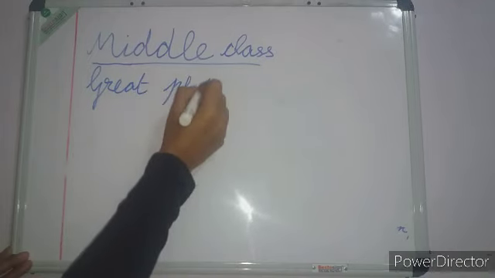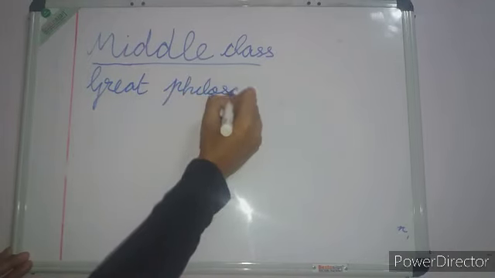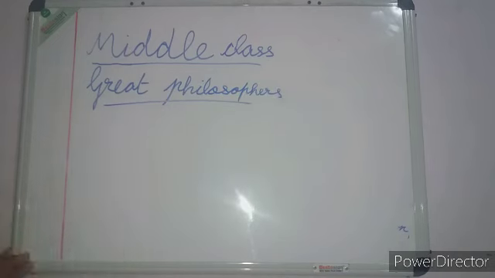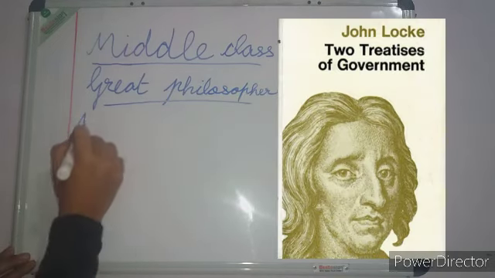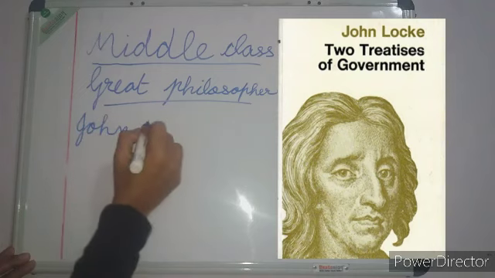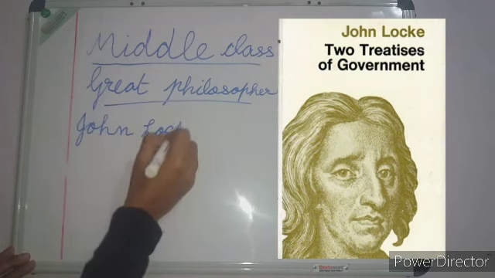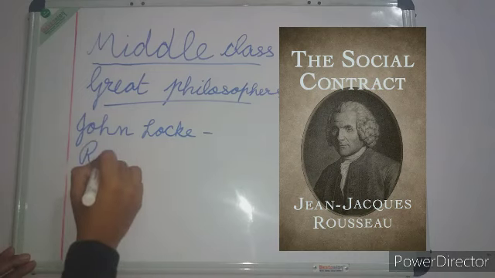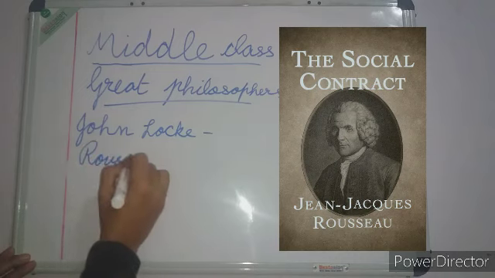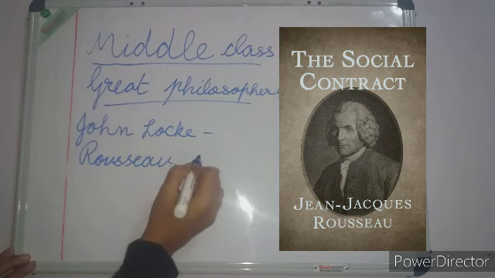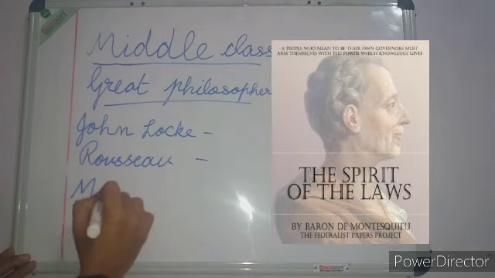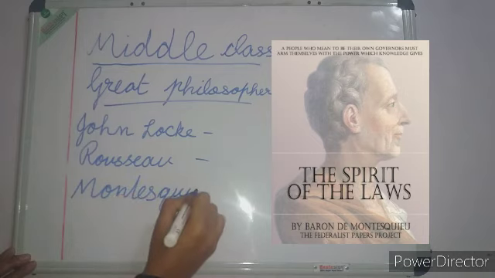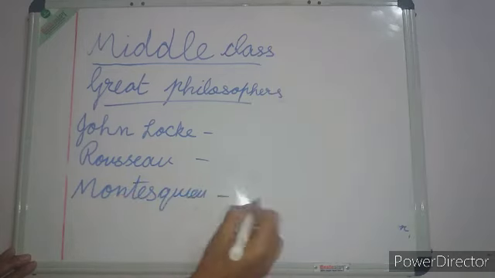Great philosophers. Who were these great philosophers? John Locke, Jean-Jacques Rousseau, let's write Rousseau, and Montesquieu.